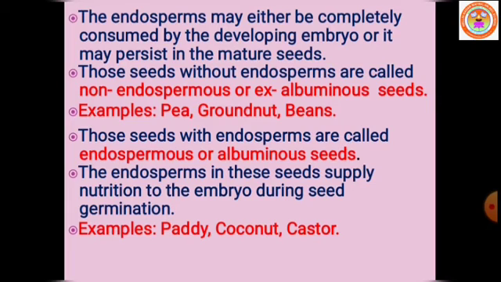Seeds in which endosperm persists are called endospermous or albuminous seeds, because endosperm in these seeds supplies nutrition to the embryo. This is observed in paddy, coconut and castor, which are very good examples of endospermous seeds.